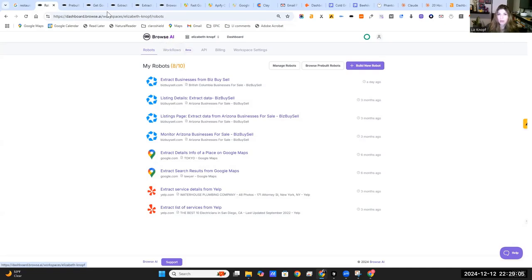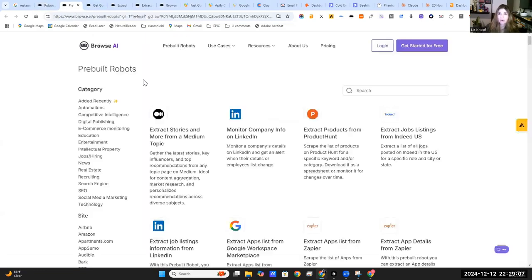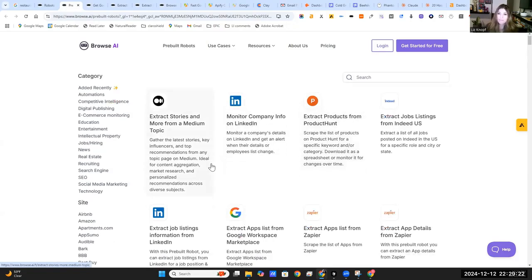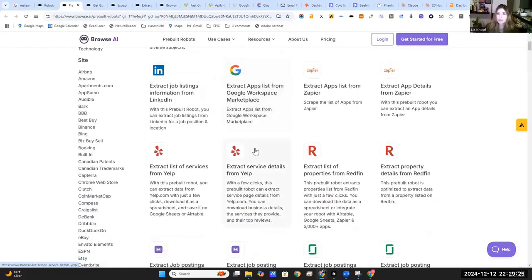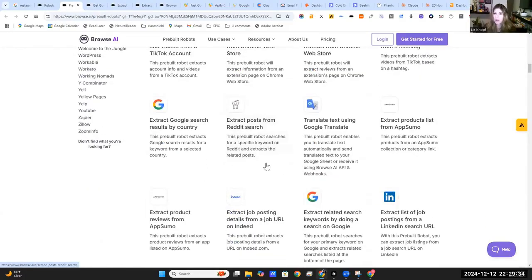And the other cool thing about Browse AI is they have pre-built a bunch of use cases for you. So many of the things that you probably need, regardless of the industry you're in, they probably have solved part of that. If it's more unique use cases, there are other tools that you can use, but whether it's to monitor LinkedIn, Product Hunt, even Medium, and they do have both Yelp and Google search.